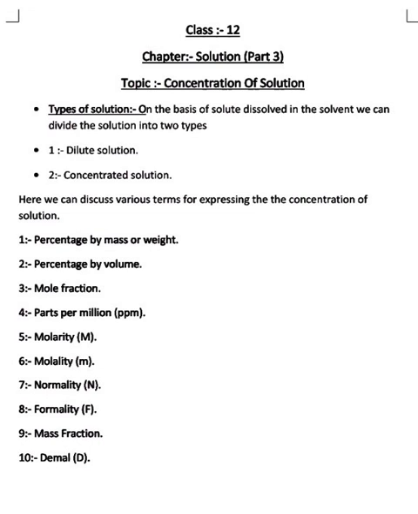Now we move to the next term, point number 7, that is the normality. Dear students, normality can be defined as the total number of mole equivalents present in 1 liter of solution.